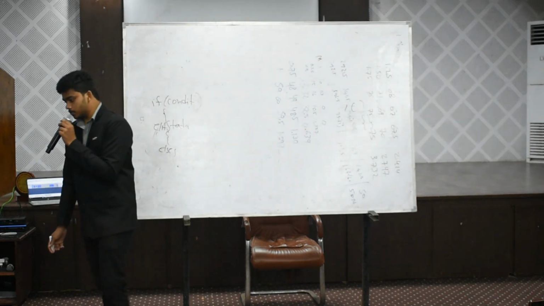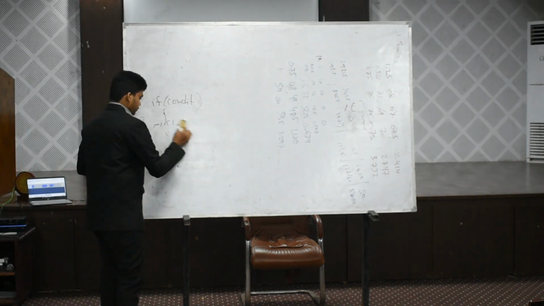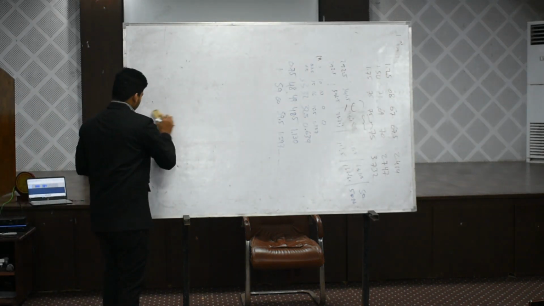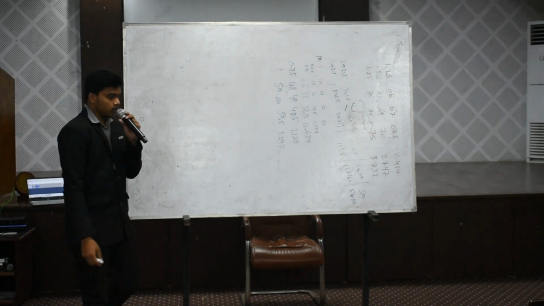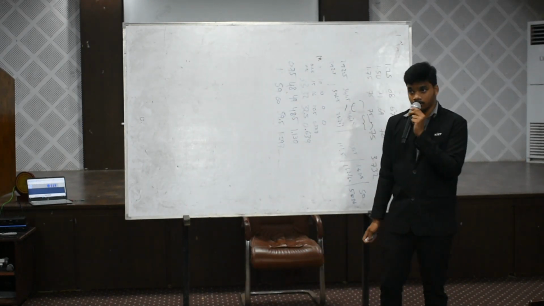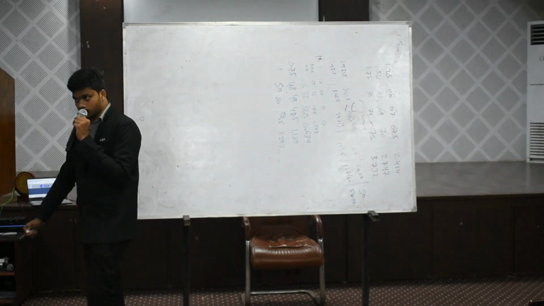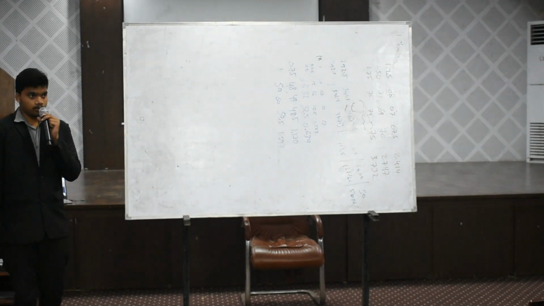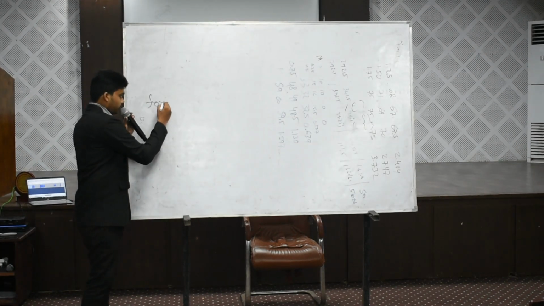I'm going to tell about loop statements. There are three types of loops: for loop, while loop, do while loop. Can anyone tell the syntax of for loop?